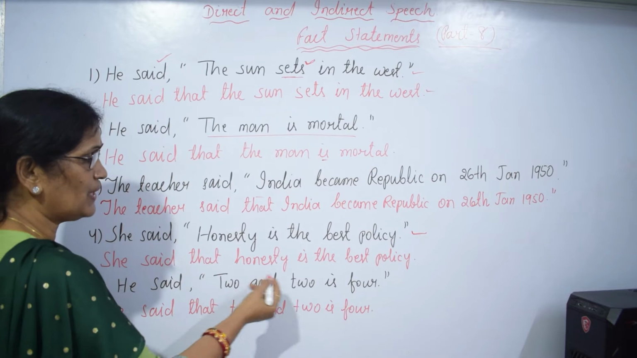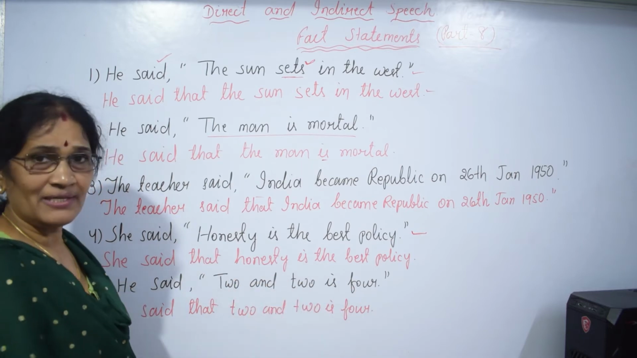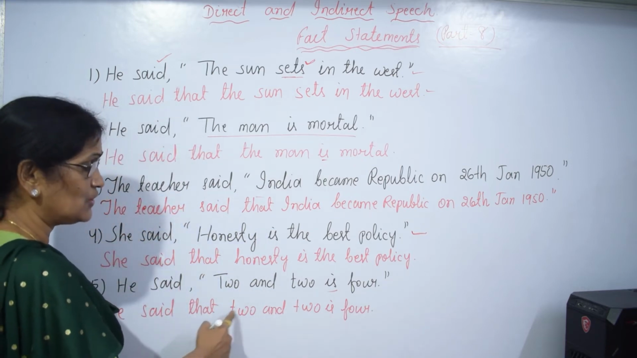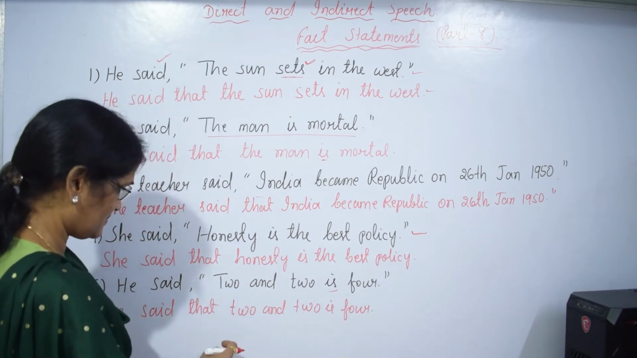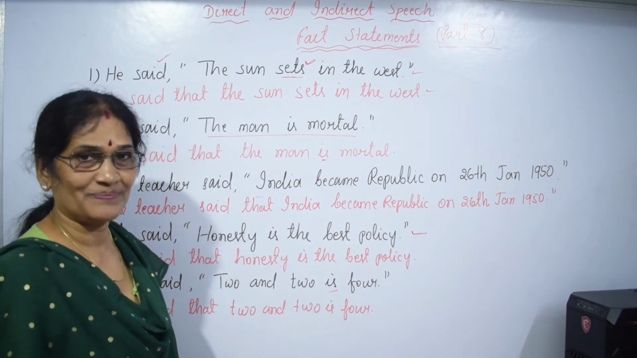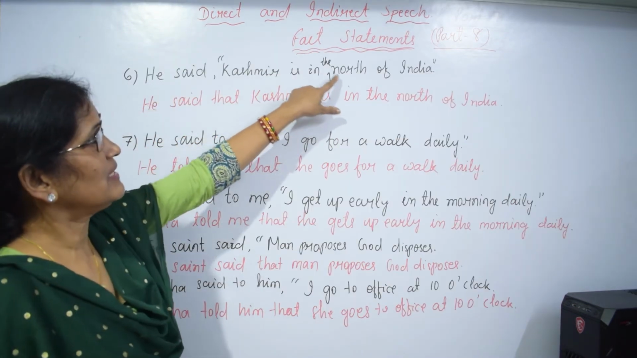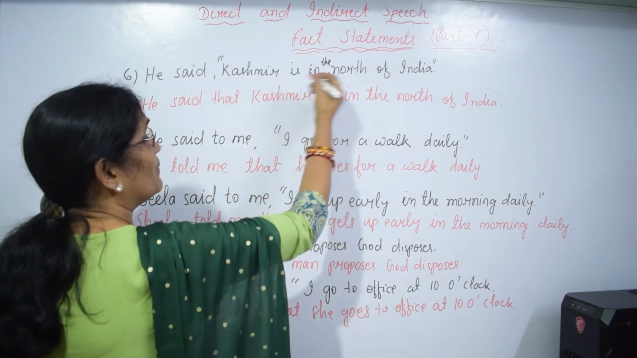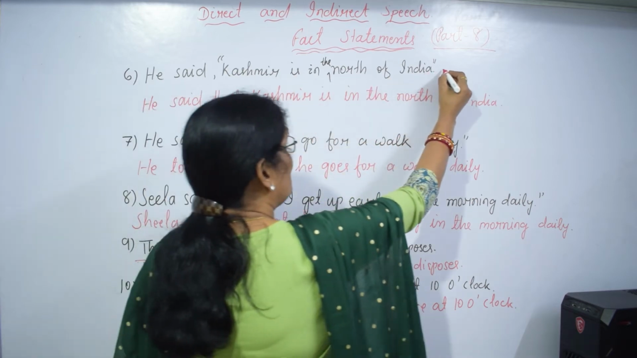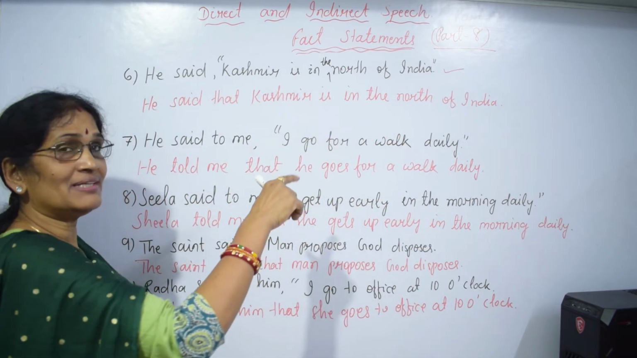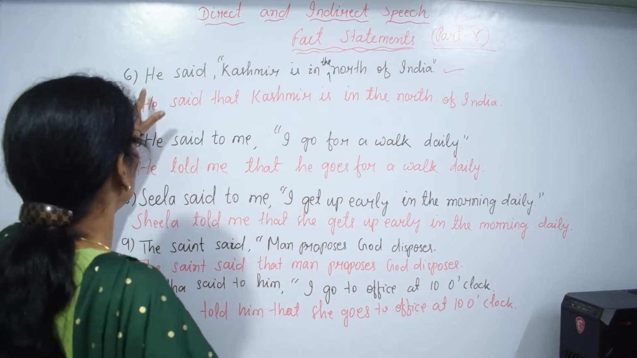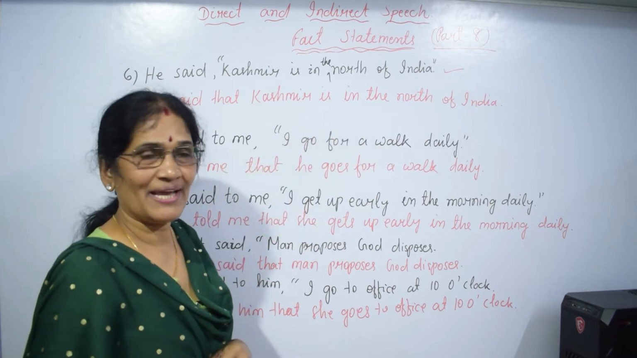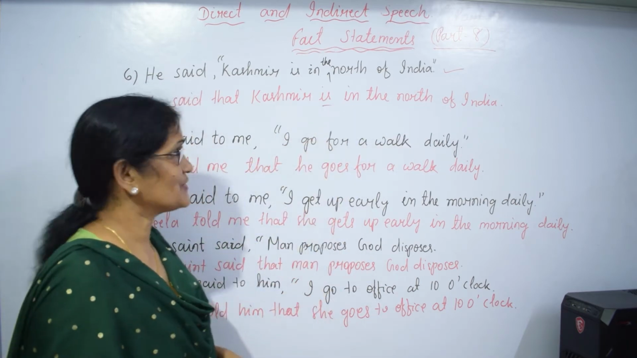He said 2 and 2 is 4. It's fact. 2 and 2 is 4. So, tense will not be changed. He said that 2 and 2 is 4. He said Kashmir is in the north of India. Here, Kashmir is in the north of India. What is it? It is one statement that is fact. What kind of fact? Unchanged fact. So, he said that Kashmir is in the north of India. The tense will not be changed.